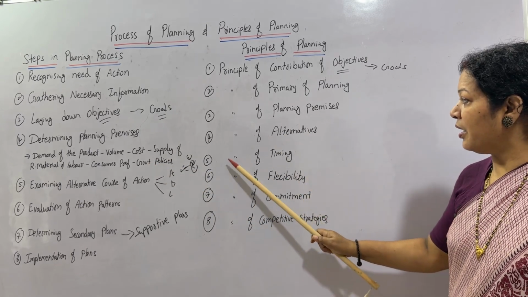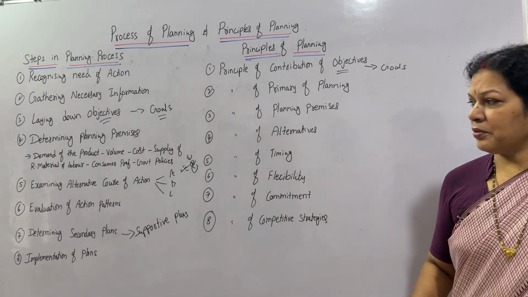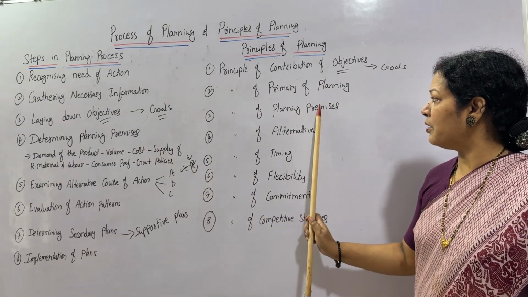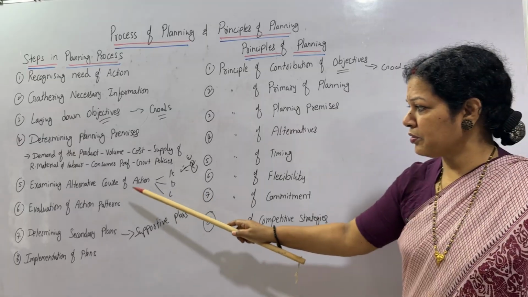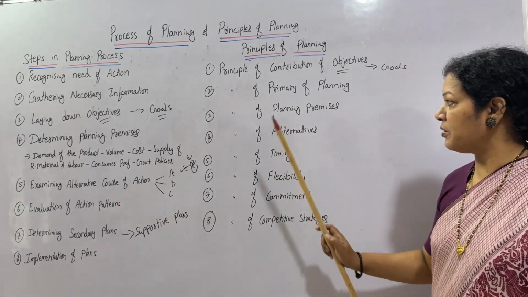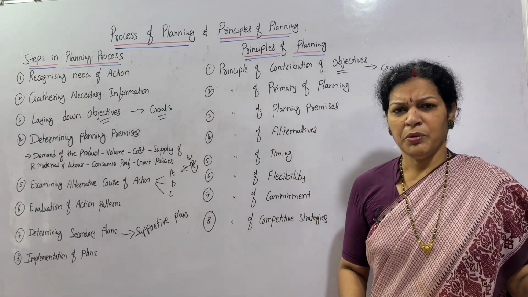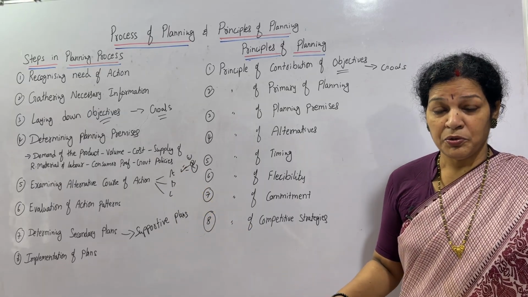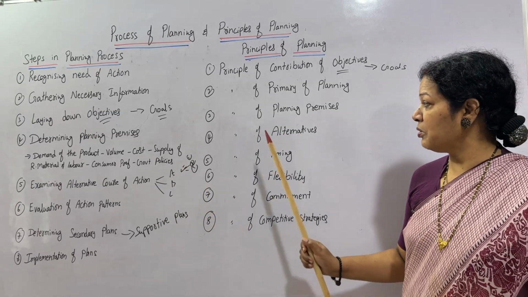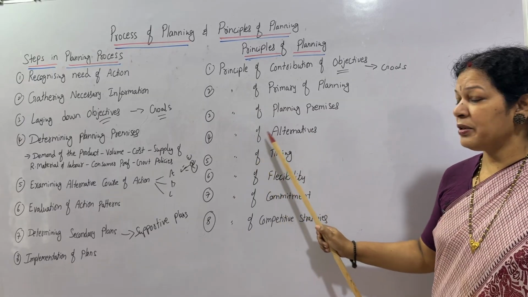Then after that, planning of alternatives. Already we have discussed this point. Planning of alternatives is this same point. Think about the different alternatives like A, B, C. Which one is going to work out according to the situation? You can decide that. That is the principle of alternatives.